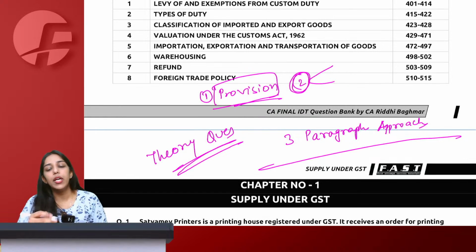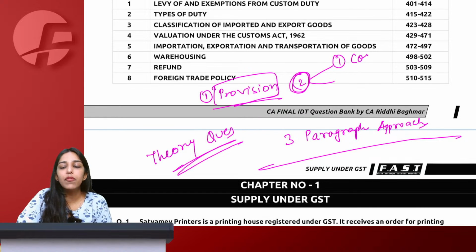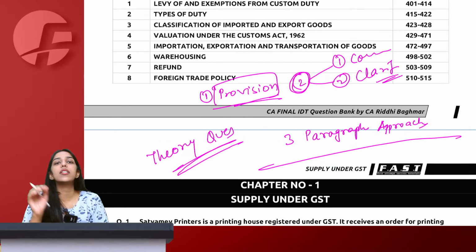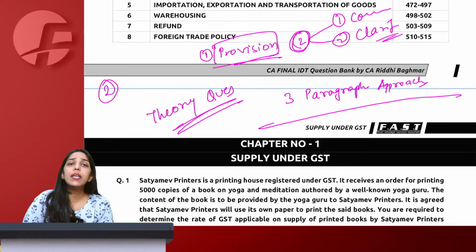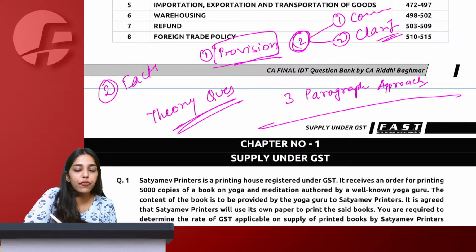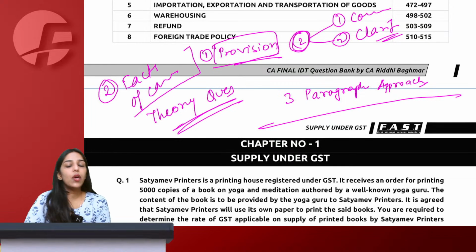2 provisions involved. Here, first para, I will explain what is composite supply. Second para, I will also explain the clarification of the circular based on which the question is asked. Second paragraph, we give them the facts of case. Now we will explain it to them.